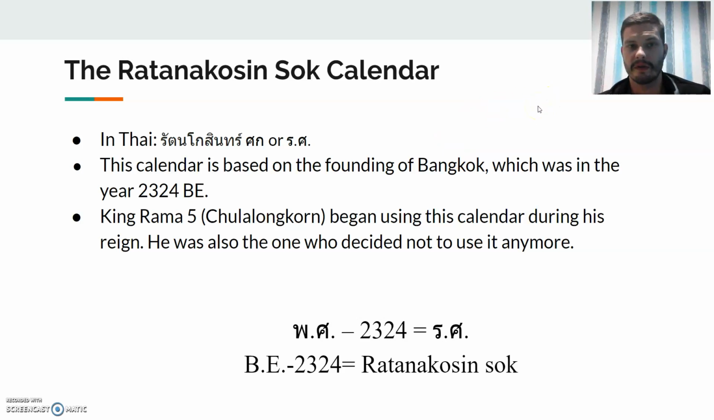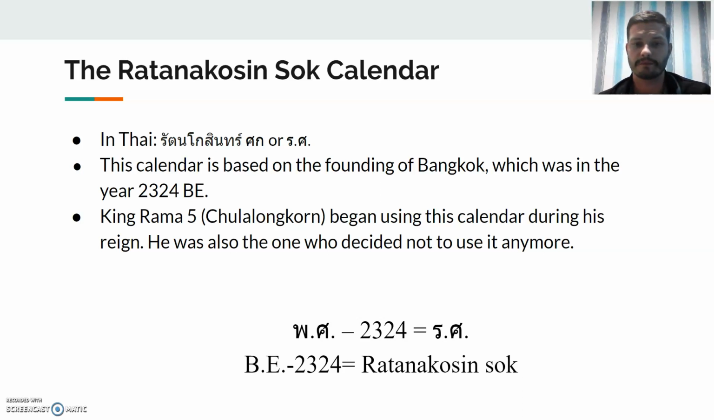Alright, next we've got the Ratanakosin Sok Calendar. This calendar was based on the founding of Bangkok, which was in the Buddhist year 2324. During the reign of King Rama V again, he began using this calendar, and also, once again, on the coins from his era, we sometimes see these calendar dates. He was also the one who decided not to use it anymore, so he adopted the calendar and then he stopped using it a little while later.